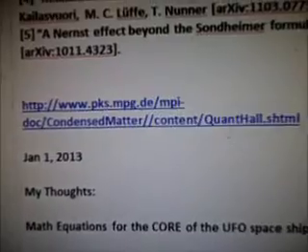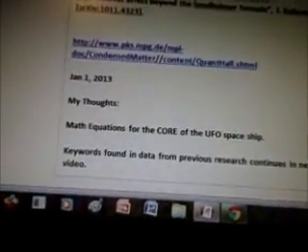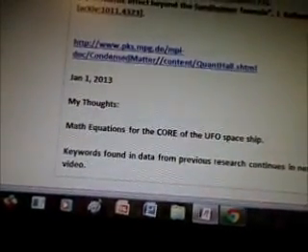www.pks.mpg.de. So, January 1st, 2013, my thoughts. The math equations for the core of the UFO spaceship. The keywords found in the data from previous research continues in the next video. So we're still going over the keywords from that previous video that was back about 20 videos, okay?